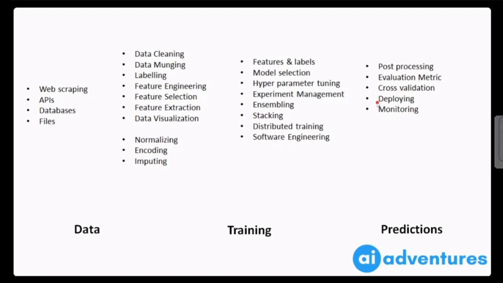So scikit-learn is not the only library that you will use throughout. For a lot of data cleaning, data munging, data labeling, you also use pandas. You also need NumPy knowledge. All those tools are important, but today we'll be looking at scikit-learn. We'll see what all different module it has and how does it support most of the things that are mentioned here. So we'll be exploring scikit-learn in detail, and this is the landscape of machine learning project. So now you know how scikit-learn can be used in these different parts of your machine learning project or different stages.